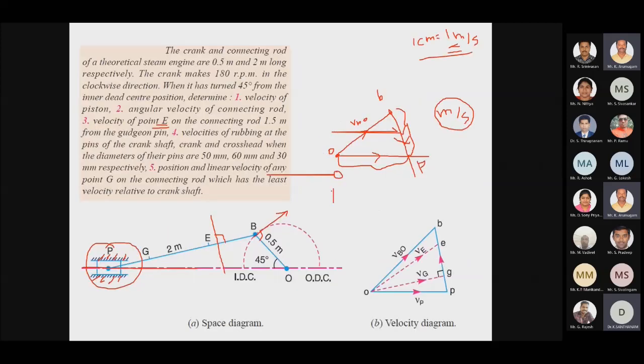Which is nothing but the distance BE divided by the distance BP.